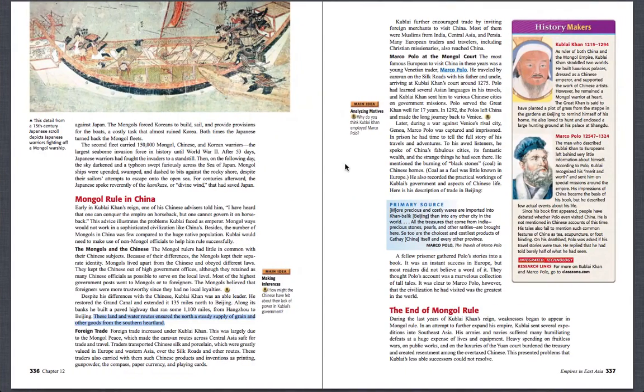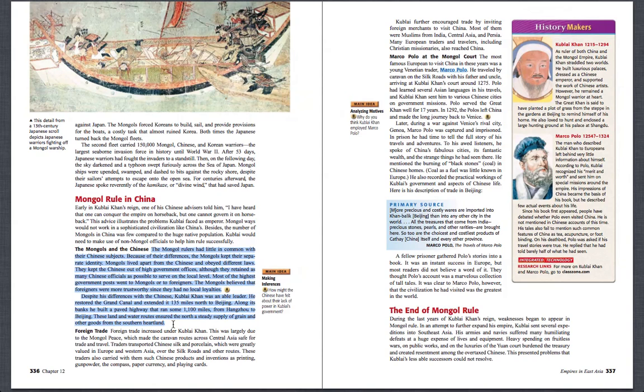Now, I'm going to read you the entire passage to finish your diagram. The Mongol rulers had little in common with their Chinese subjects. Because of their differences, the Mongols kept their separate identity. Mongols lived apart from the Chinese and obeyed different laws. They kept the Chinese out of high government offices. Although they retained as many officials as possible to serve on the local level, most of the highest positions went to foreigners, whom the Mongols believed were trustworthy since they had no local loyalties.